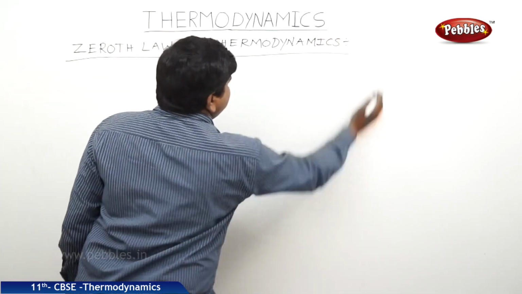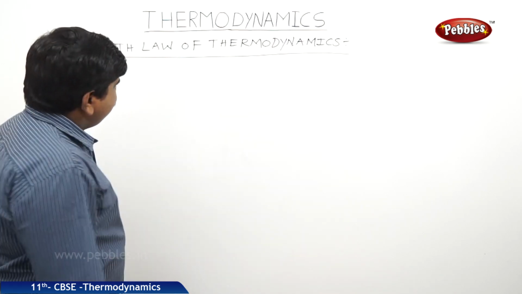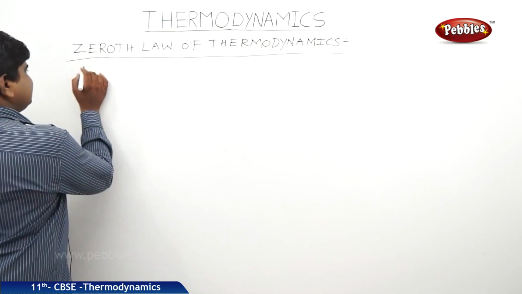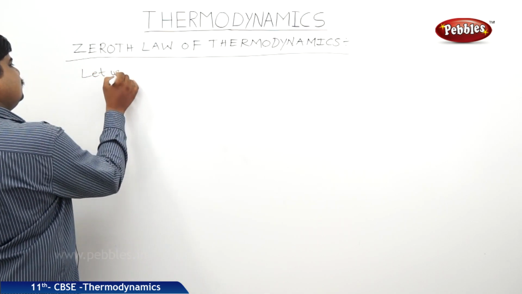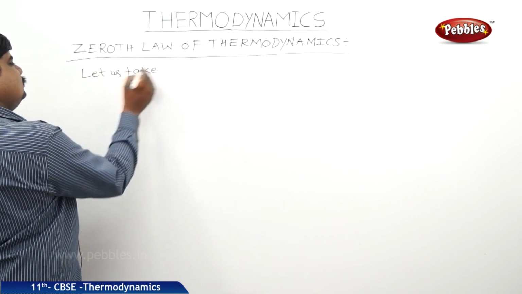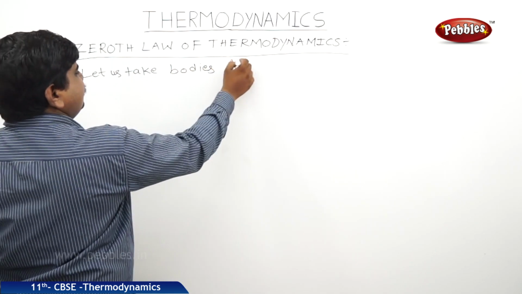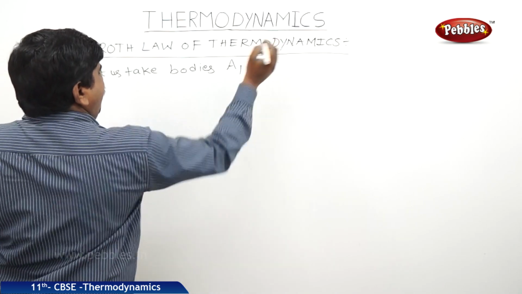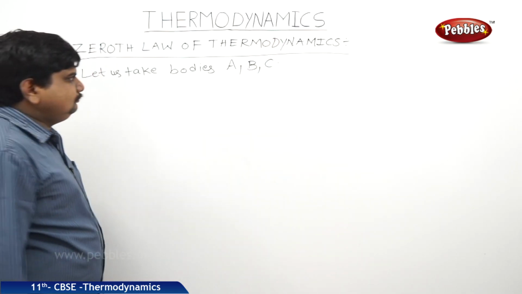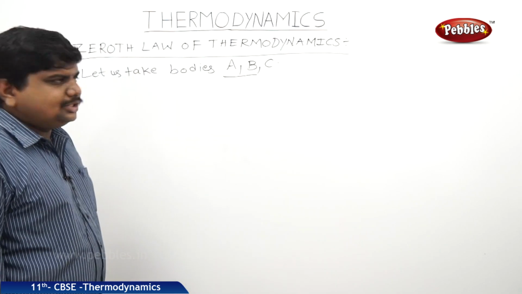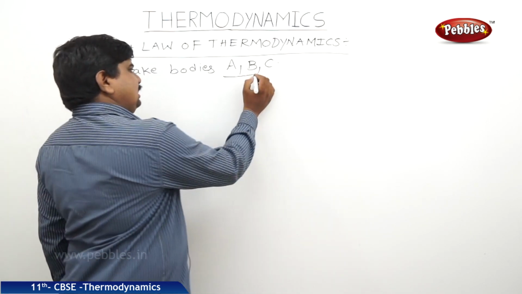So what is the statement for the zeroth law? For this purpose, we should take three systems or three bodies. Let us take bodies A, B and C. Take any two bodies.